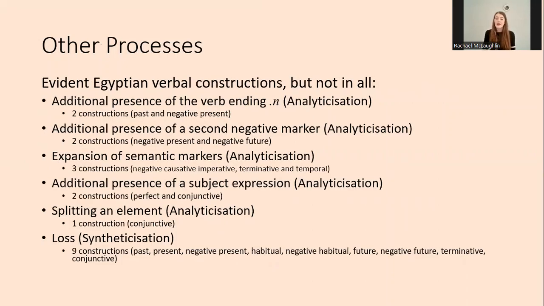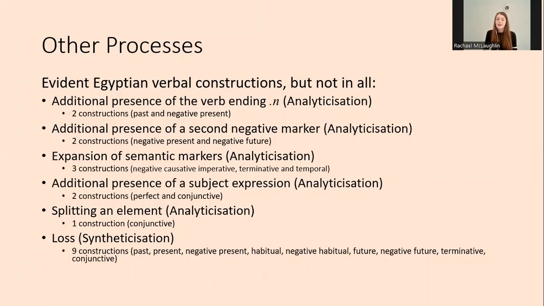There are also a few other linguistic changes involved in forming the linguistic cycle pattern in various constructions, but these are all less common than the 3 main processes. For analyticization, most of these involved the addition of something new into the construction, either the verb ending "n", a second negative marker, something which expanded semantic markers, or an extra way of expressing the subject.